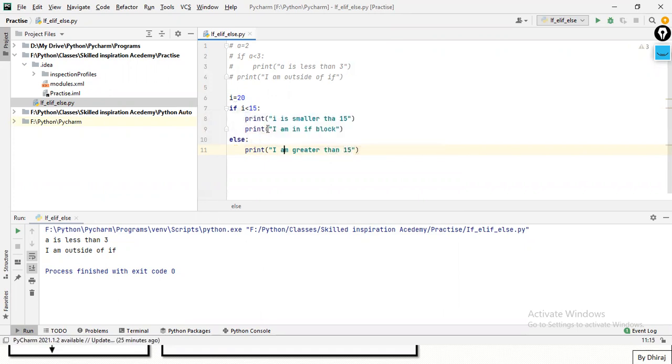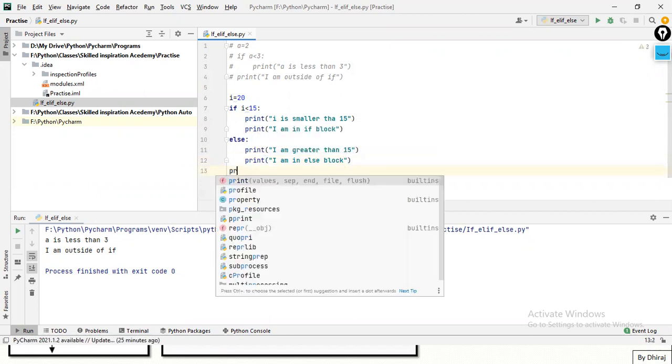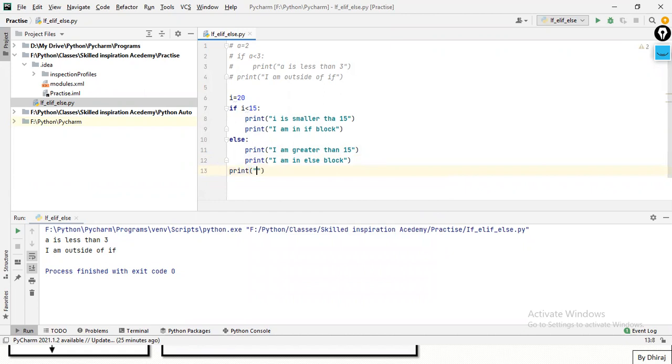Because I have specified the condition i less than 15, if the condition is false, then this else block will get printed, and here I am also printing I am in else block. Outside this if and else, I can just print that I am outside of if else block.